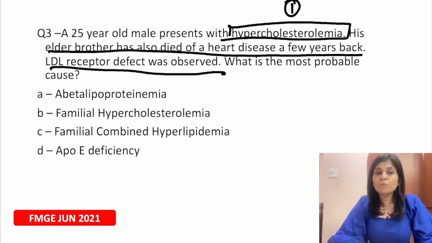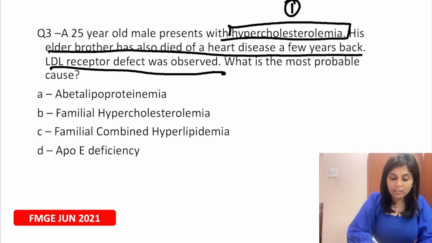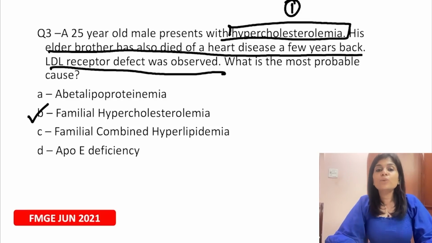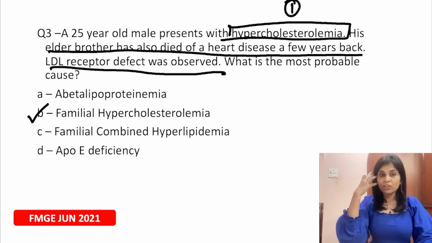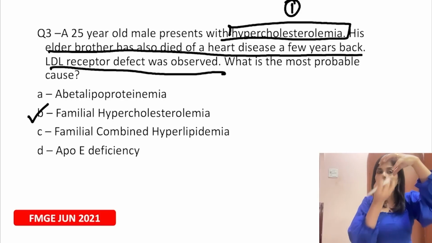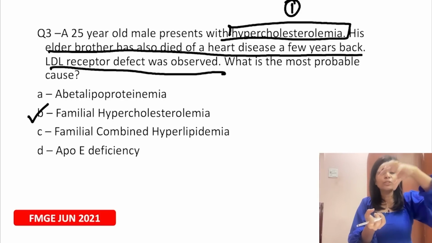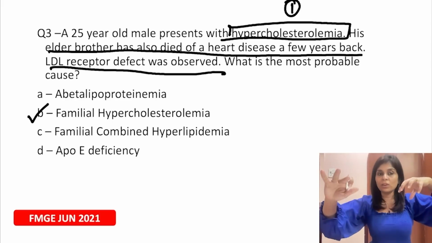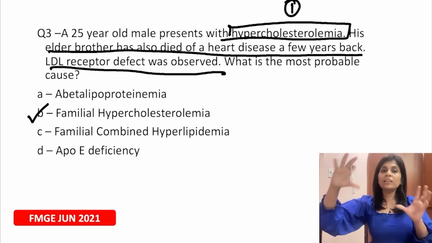So what is the most probable cause? LDL receptor defect is called familial hypercholesterolemia. Is it not logical? Just think logically. If LDL receptor is defective, LDL will not be cleared off from the circulation. So LDL stays back in the circulation. LDL carries cholesterol. So blood cholesterol level increases.